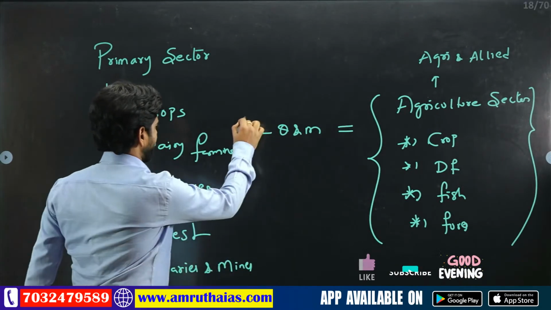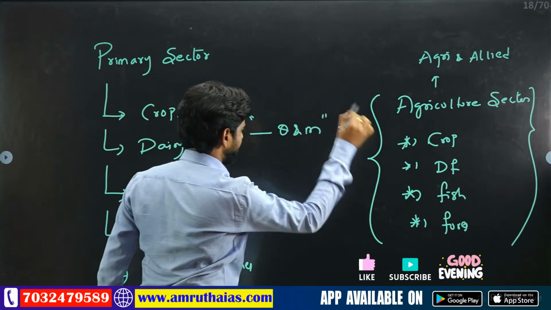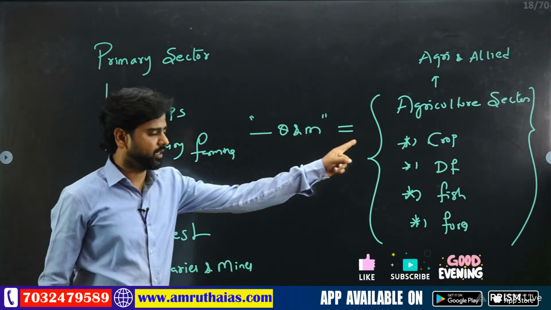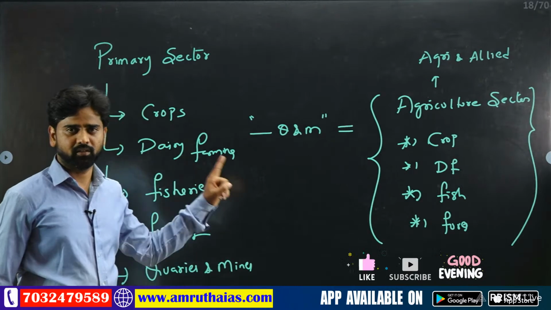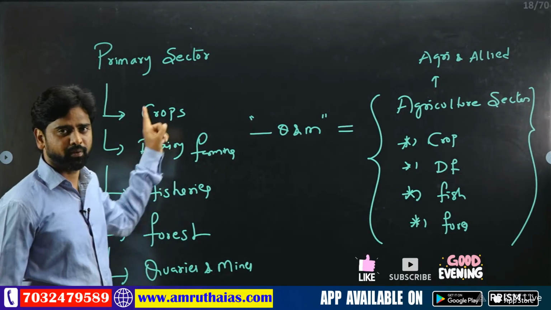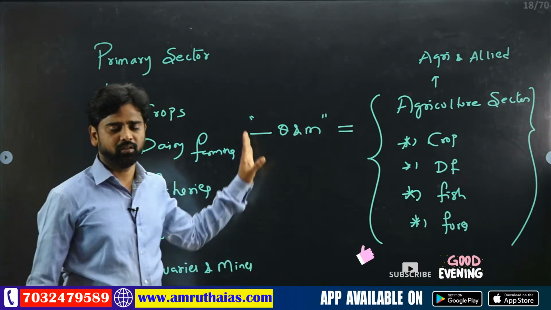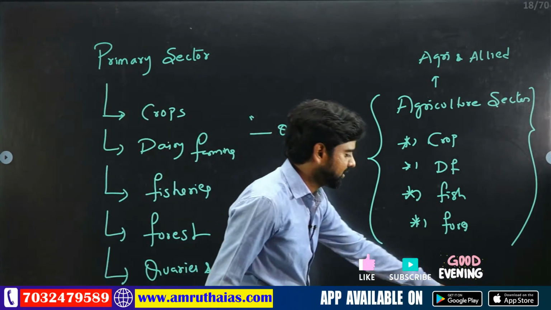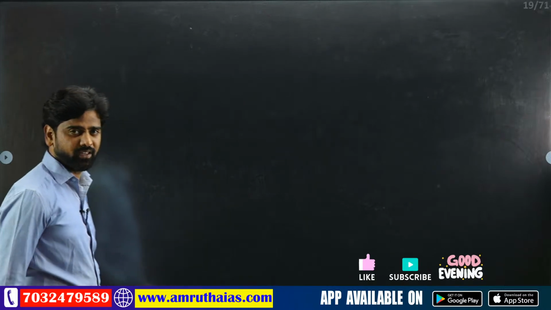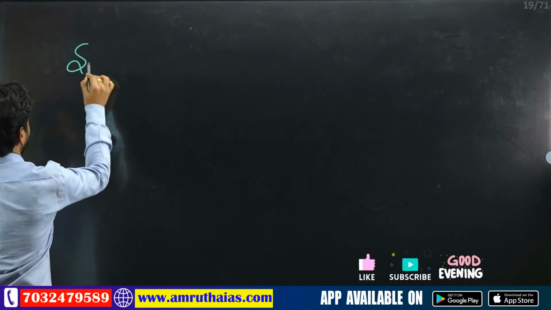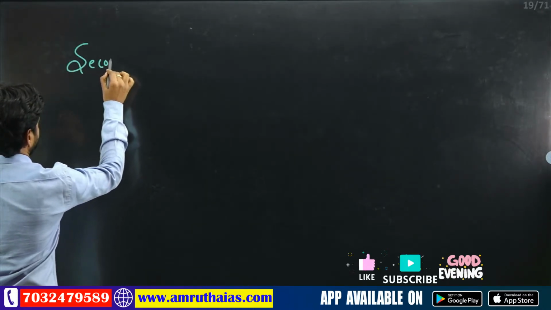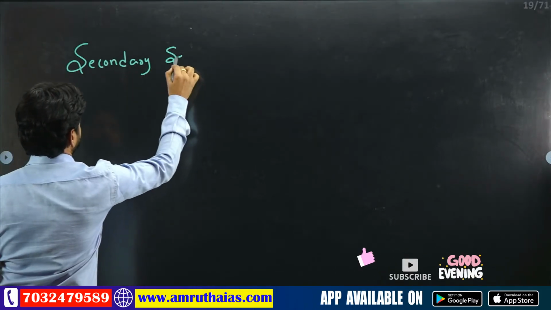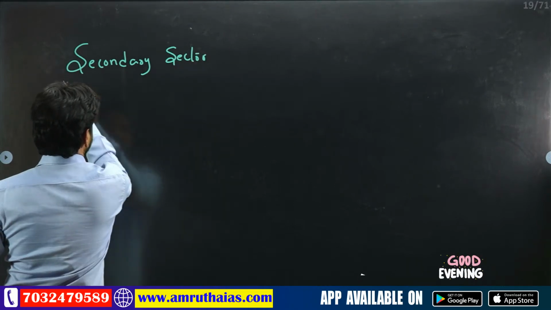Now you are understanding the difference between the primary sector and the agriculture sector. You have to subtract, remove, omit or deduct the quarries and mines. Then only can you get the agriculture and allied sector. The only difference between the primary sector and the agriculture sector is the quarries and mines. Now what is the difference between the secondary sector and the industrial sector? What are the components which come under this secondary sector?